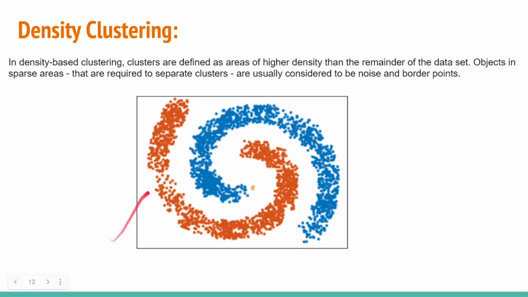Suppose we take this extreme point and find 5 nearest neighbors: 1, 2, 3, 4, 5. For all the 5 nearest neighbors, we find 5 more nearest neighbors and we expand the chain. Using this, we do the clustering. If you retrace the clustering path, you can see that the orange one is one cluster and the blue is another cluster.